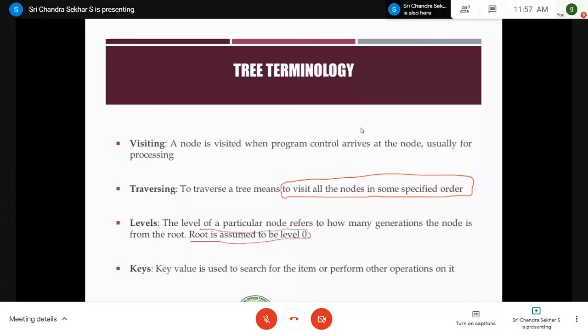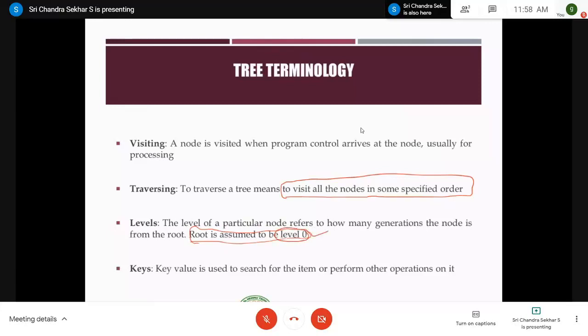This is important. So what about the next level, the children of the root node? They come under level 1. Similarly, the grandchildren of the root come under level 2, and the next generation comes under level 3. Like that, you should remember that the root node is always present at level 0, right?